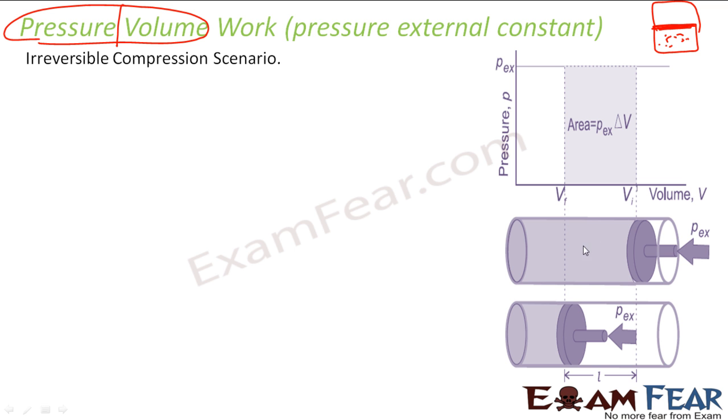So let's assume I have this cylinder with a gas here. This is my gas, and this gets squeezed. And on the piston here, I am applying some pressure, an external work I am doing, and I am contracting it. The external pressure which I have put is constant. Constant external pressure I am putting. I am contracting this, so this becomes this. There is a change in volume. I have to find the work done in this case.